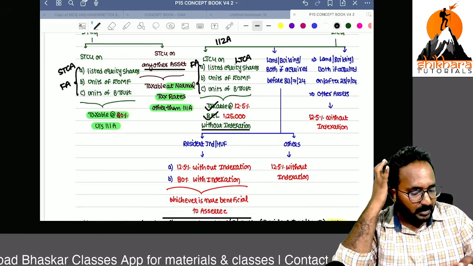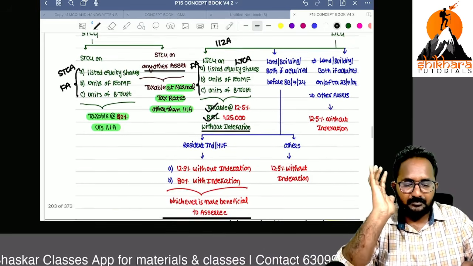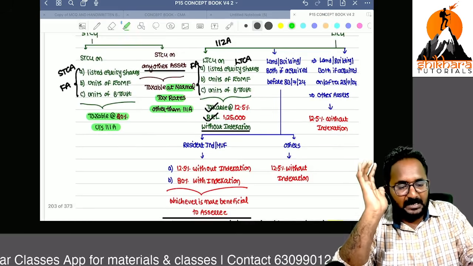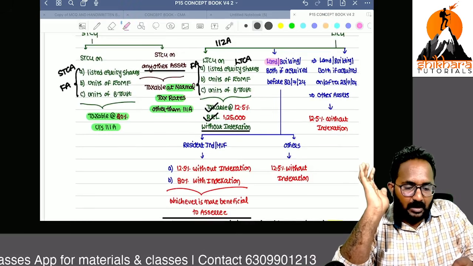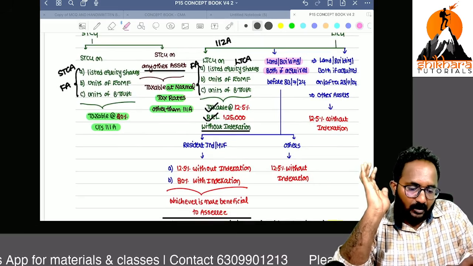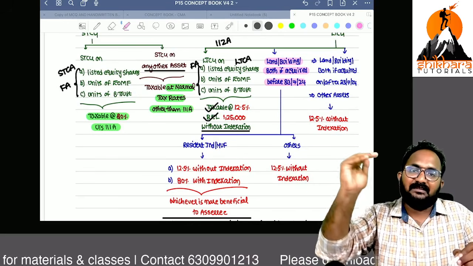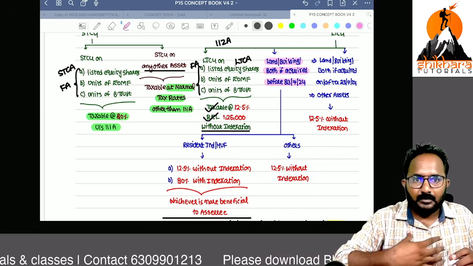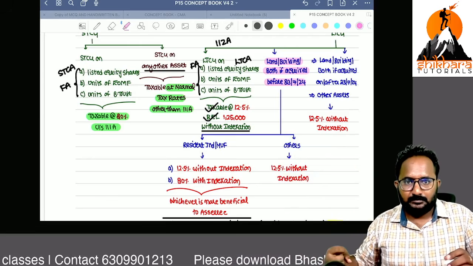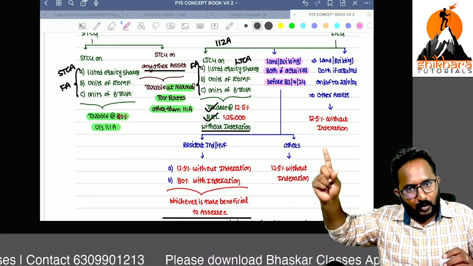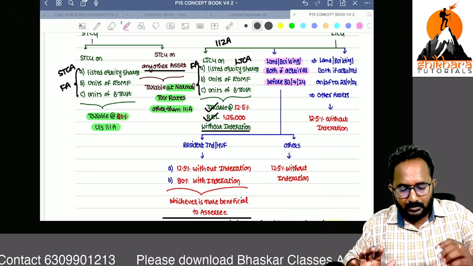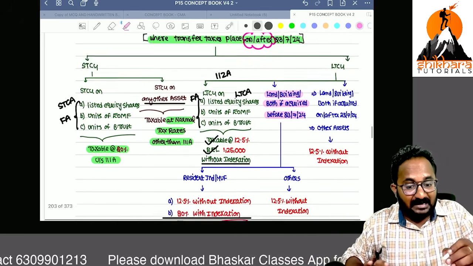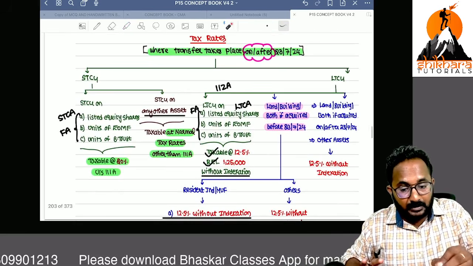Try to remember, this is a main amendment. I'm highlighting it with a pink color. Listen. Land or building or both acquired before 23/7/2024. Remember, land, building or both acquired before this date, and transferred on or after this date.